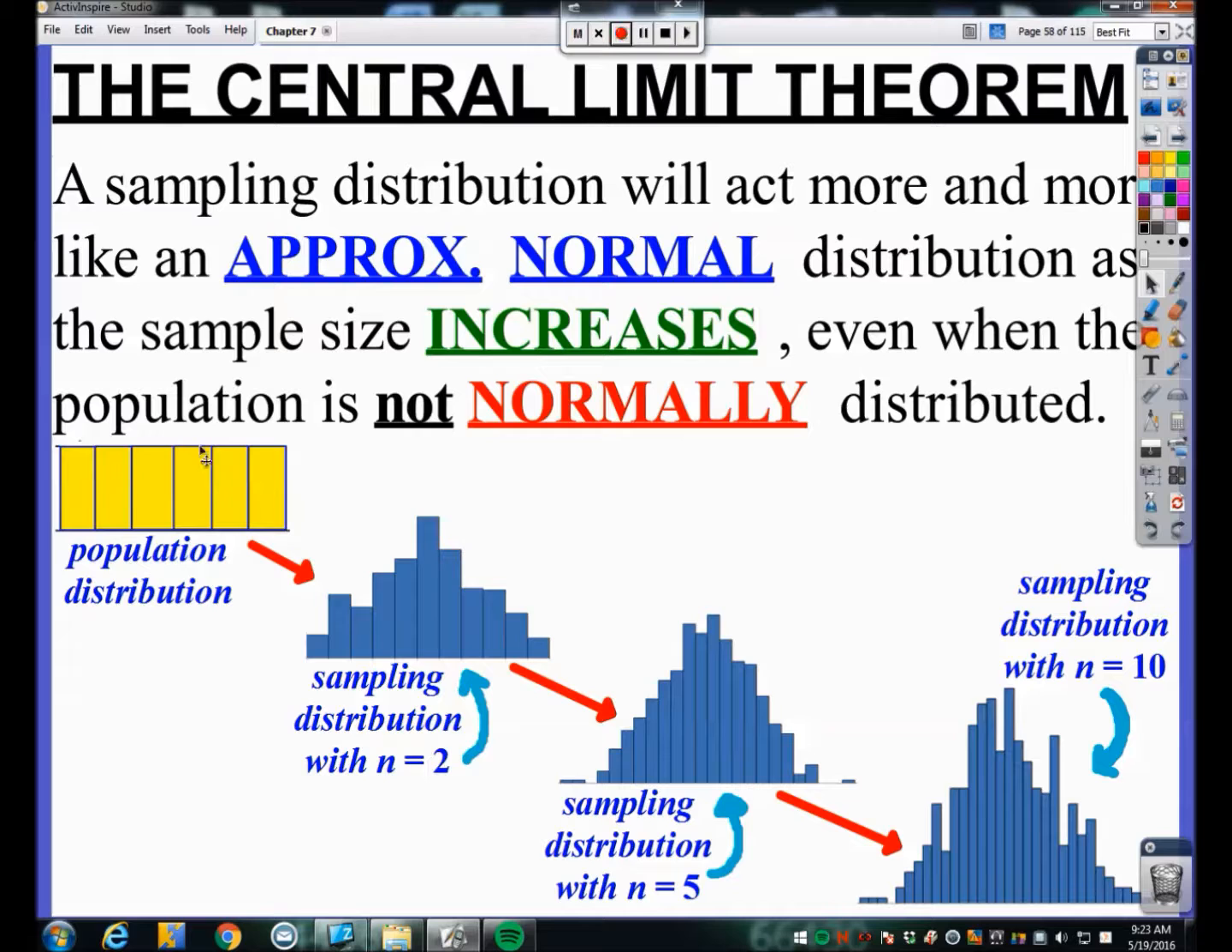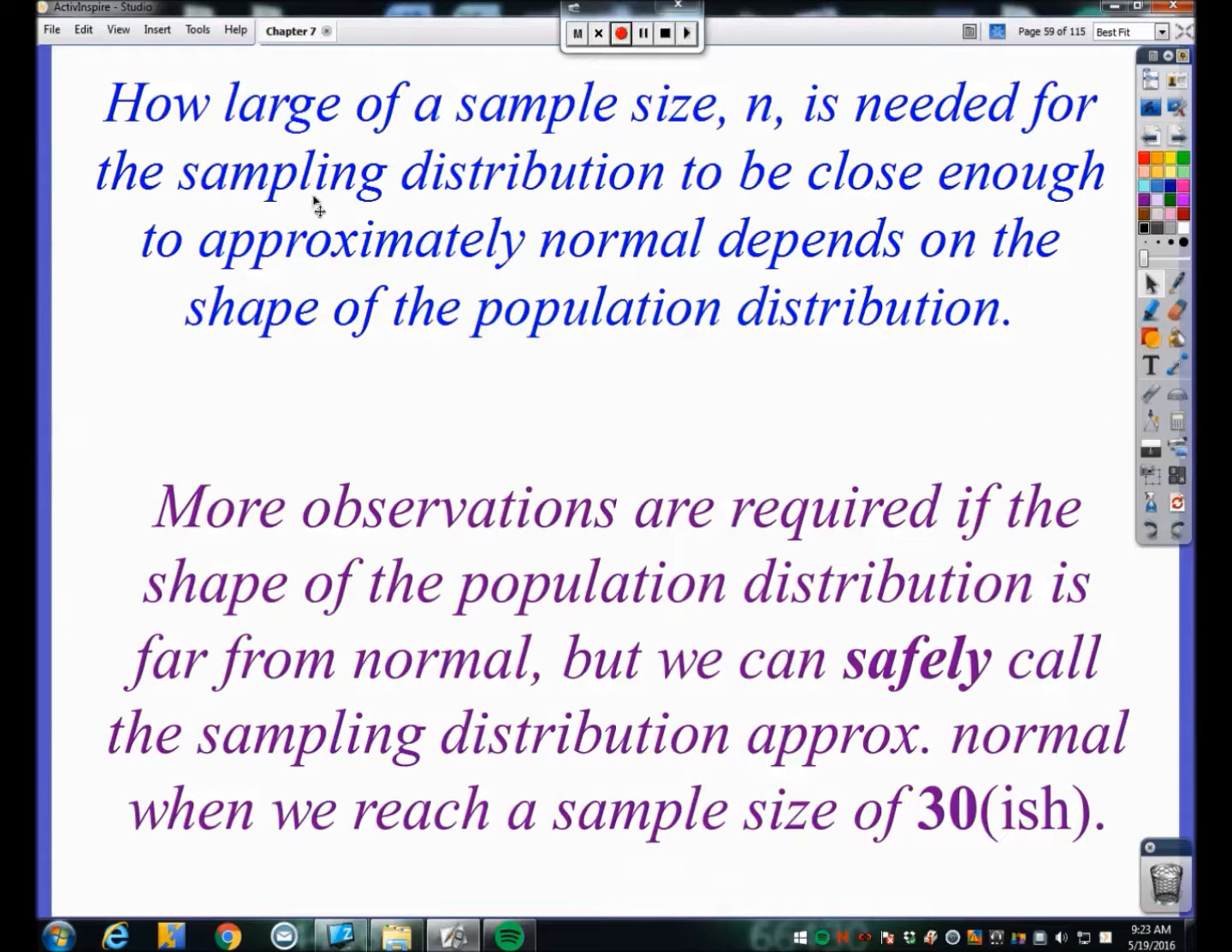Now, how large of a sample size is needed for the sampling distribution to be close enough to approximately normal really depends on the shape of the population distribution. More observations are required if the shape of the population distribution is far from normal, if it is heavily skewed. But we can safely call the sampling distribution approximately normal once we get to a sample size around 30.